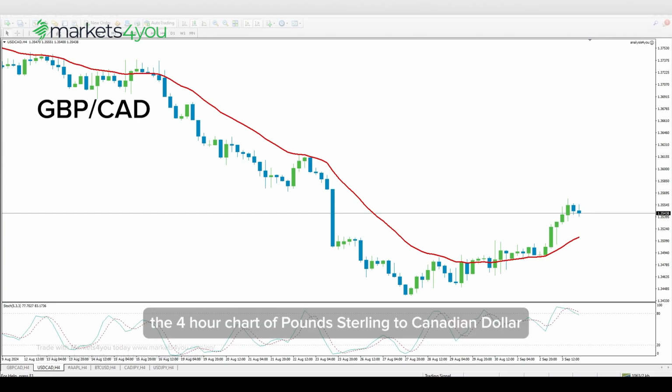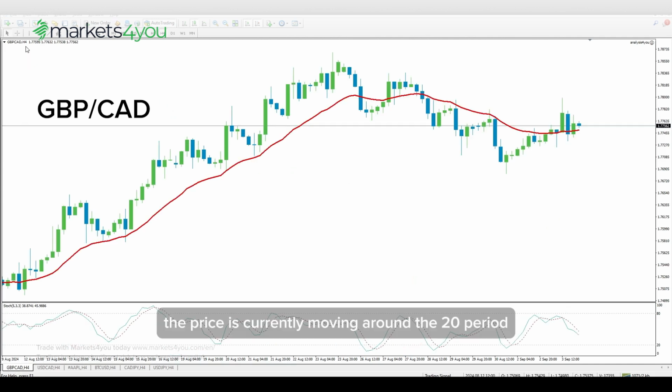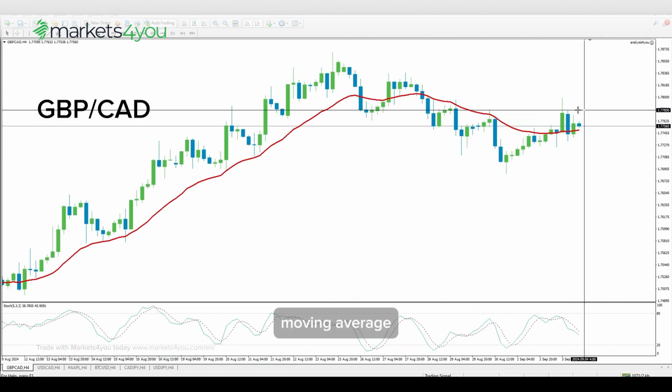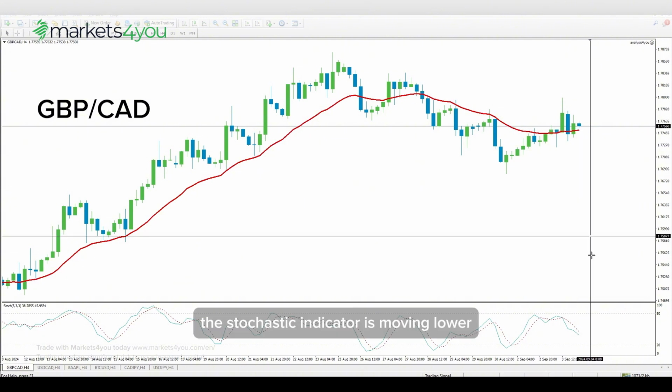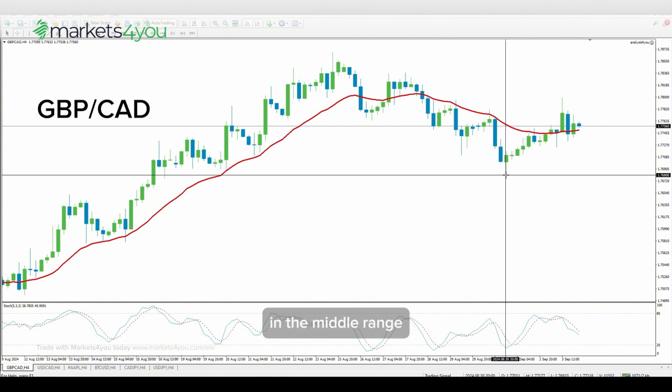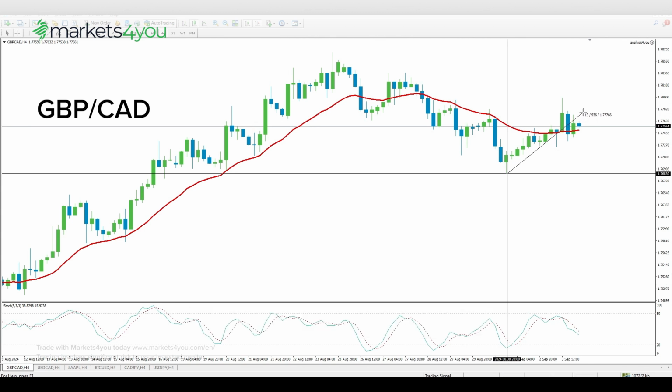We have opened the 4-hour chart of pound sterling to Canadian dollar. The price is currently moving around the 20-period moving average. The stochastic indicator is moving lower in the middle range, suggesting potential downward movement.